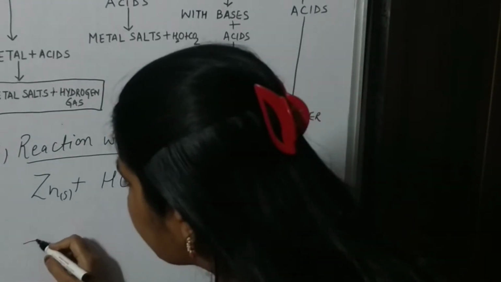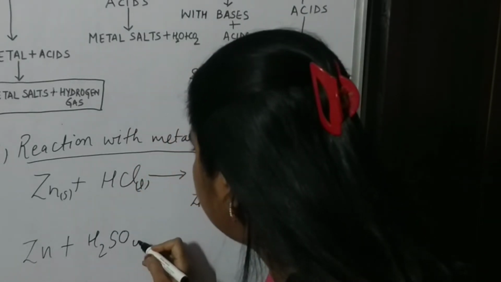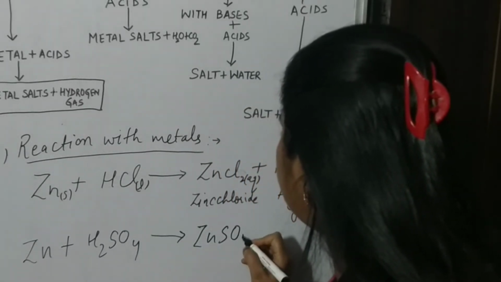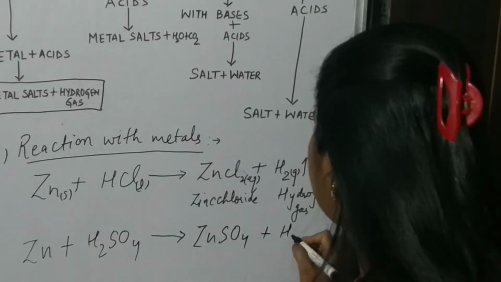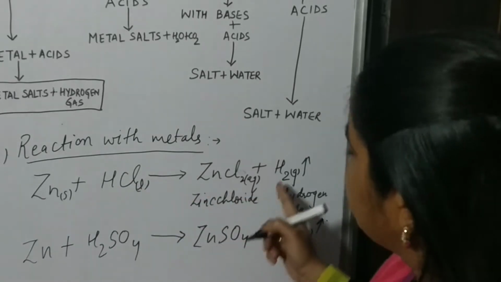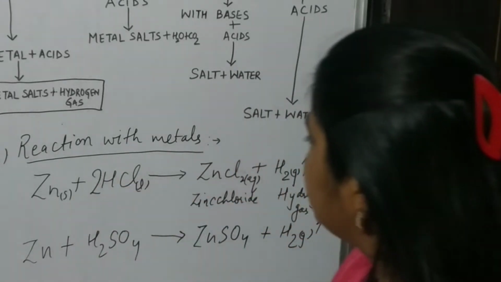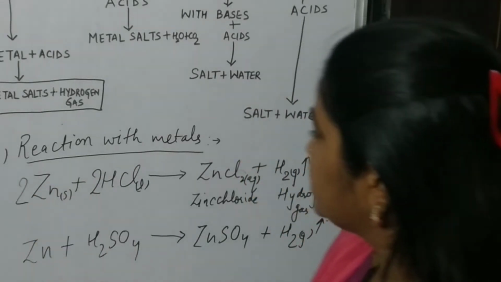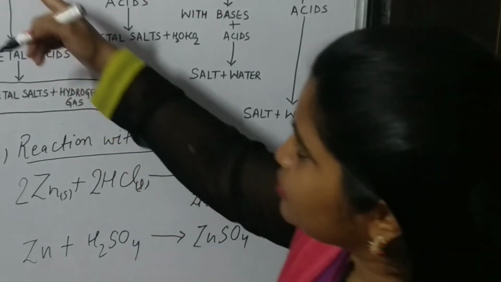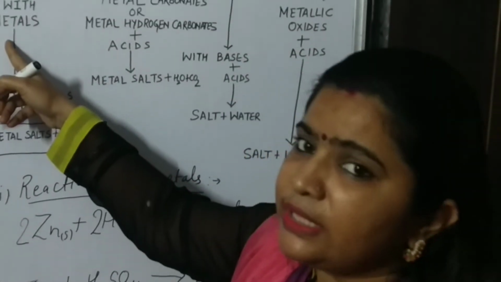We can take another acid also. Suppose I am taking H2SO4 here. So it will form ZnSO4, zinc sulfate salt, and again H2 gas will be liberated. Here you could see in this reaction 2 hydrogen atoms are there, you will have to balance it also. Understood? So this is how the whole reaction will be written. So this was our first property of acid, what happens when it reacts with metal.